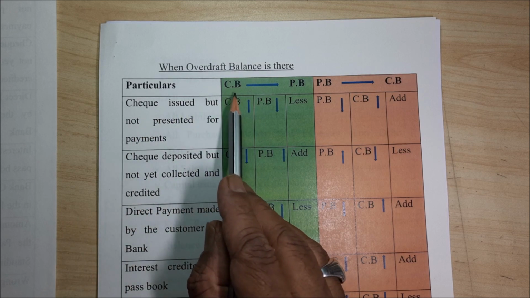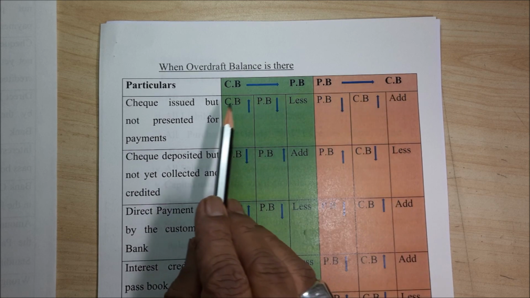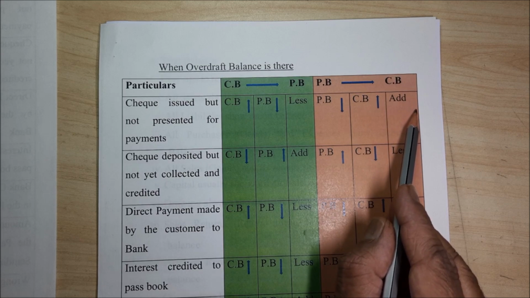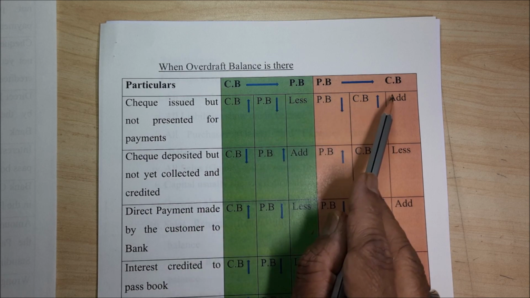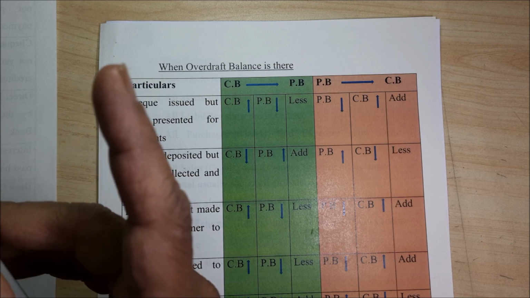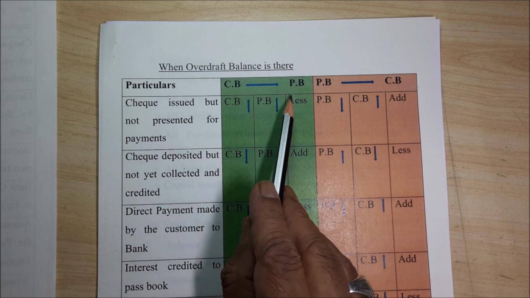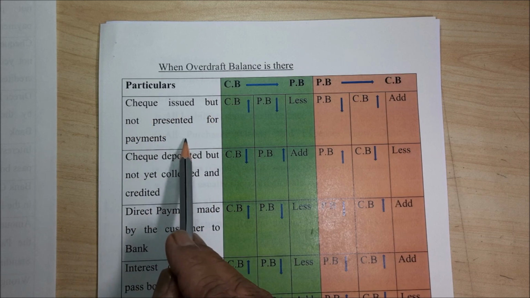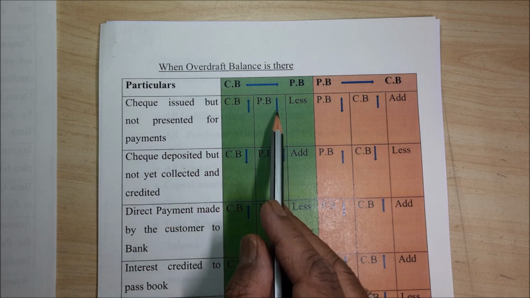So here also I have given you cash book balance to passbook balance to cash book balance. Whatever happens here, it is on the opposite side, it becomes the other way. If it is less here, it becomes directly add. So if you learn this, then automatically it becomes easy. In the regular balance, you learn cash book to passbook, then you can do passbook to cash book. If you learn overdraft cash book to passbook, you can do passbook to cash book. It is very easy. Check issued but not presented for payment. When you issue a check in the overdraft, that means you think that you have to pay more to the bank, but it has not been presented.